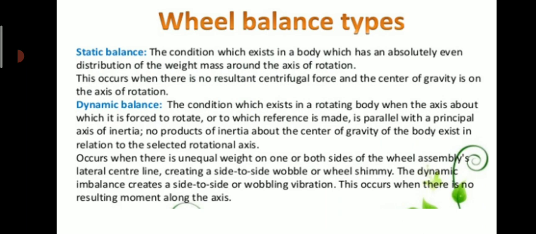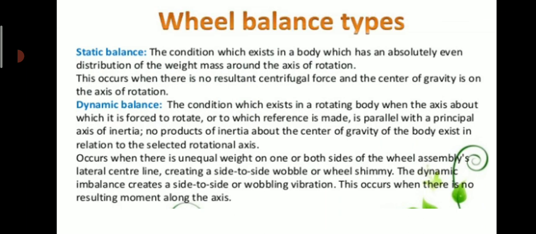Second is dynamic balance, the condition which exists in a rotating body when the axis about which it is forced to rotate, or to which reference is made, is parallel with a principal axis of inertia. No products of inertia about the center of gravity of the body exist in relation to the selected rotational axis. So these are the two types of balancing, static and dynamic balancing.